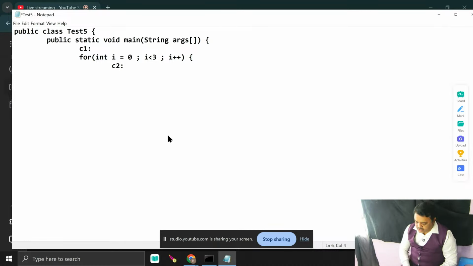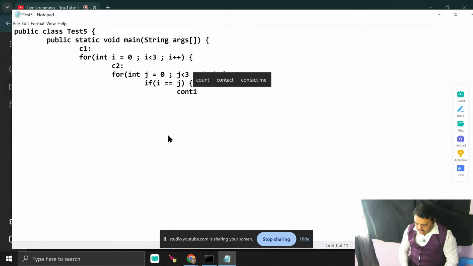Fine. Dot, you see, for I just write here: int j = 0; j < 3; j++. Anyway, I just pass. If I pass the condition, that is i equals j, then fine. I just write here: continue C1. I pass here. Continue C1.